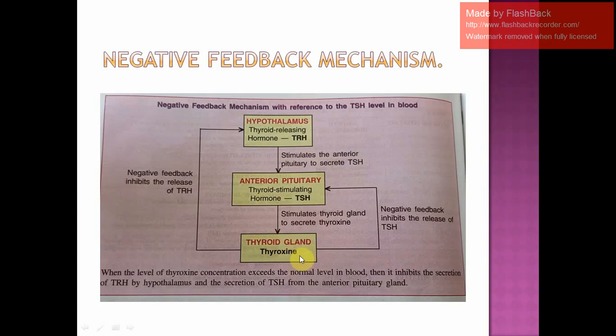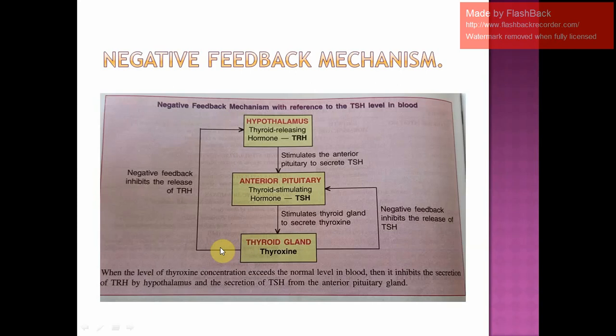Now if the thyroxine is produced and the amount needed by the body is reached, after that if there is any slight increase, that means this is the end product. If there is a slight increase in the end product, it is going to tell the anterior pituitary to stop the production of thyroid stimulating hormone. This is called negative feedback. It will inhibit the release of TSH.